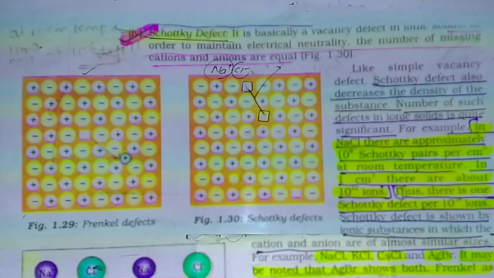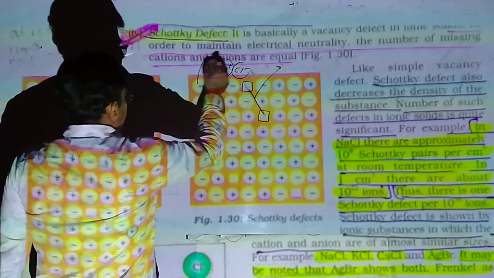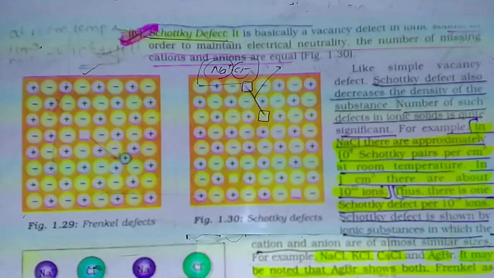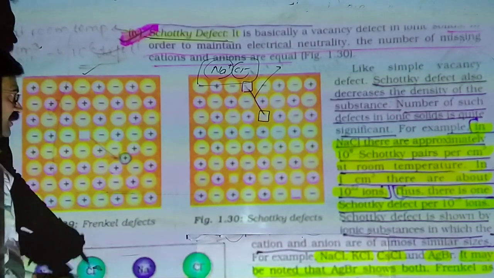Remember, in any crystal, pure or having some defect, its charge remains constant. It should be neutral by charge. So whether a crystal has a defect or not, it should always be neutral by charge.